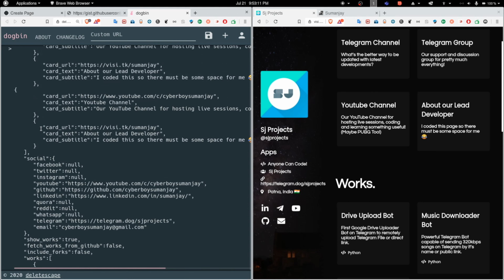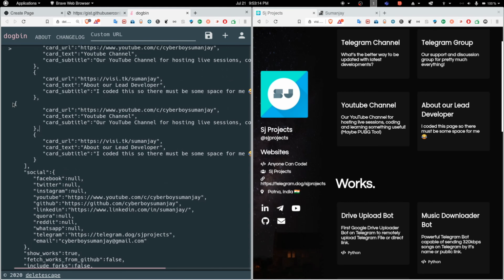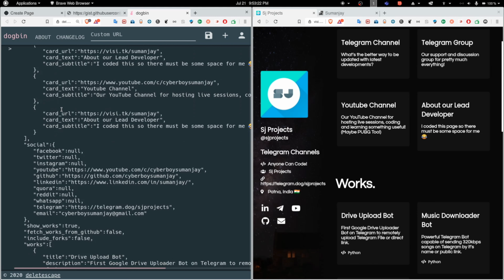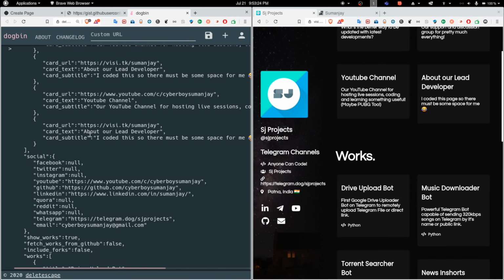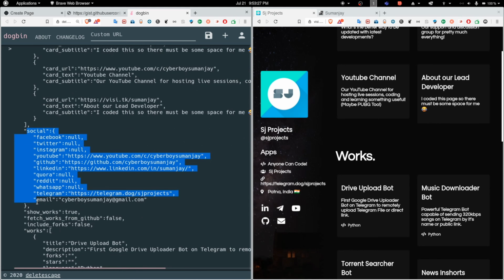Make sure you don't mess up the format of this code. You should not delete this or do any kind of weird stuff. Okay, so it will just add a section below it. That's okay. And next we will move on to the social key. These are the list of the social media which we support as of now. If you don't want to mention anything, like I don't want to mention the Facebook page of SJ project, I've kept it to null. If you want to keep it, you just remove this and add the Facebook link or whatever you want. But I don't want to create a Facebook page for it, so I'm not linking it anywhere.